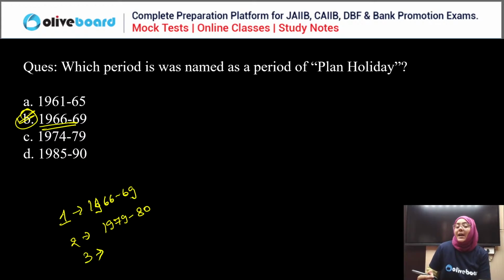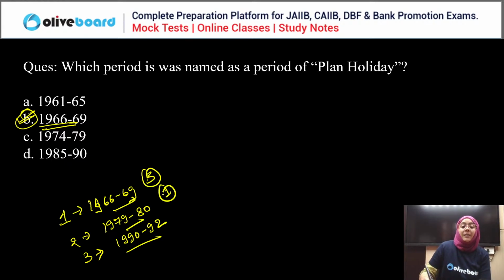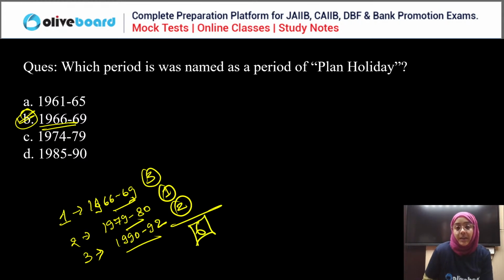And the third planning holiday is from 1990 to 1992. So 3 years, 1 year, and then 2 years, total 6 years of planning holiday in India between five year plans. It was between the third and fourth five year plan, and it was done to recover the losses of the Indo-China and Indo-Pakistan war.